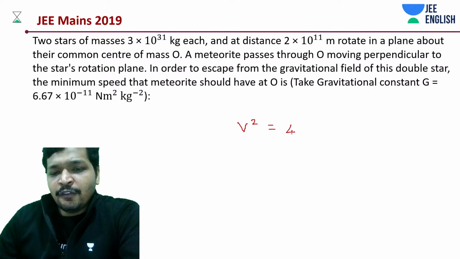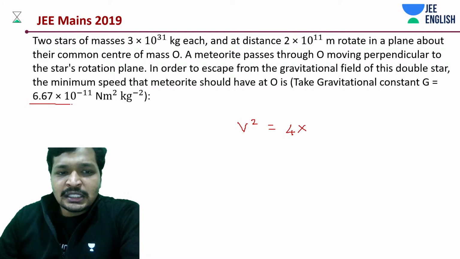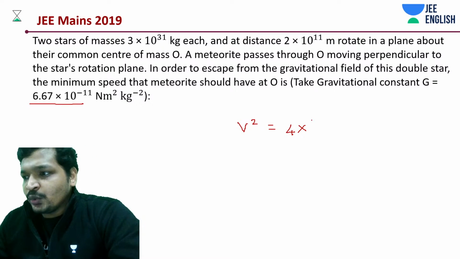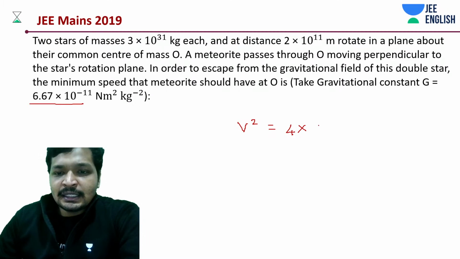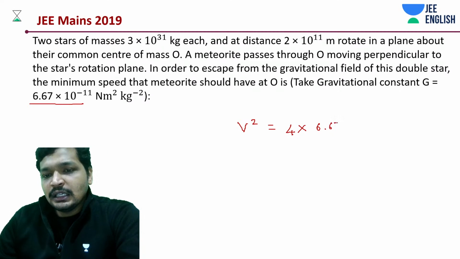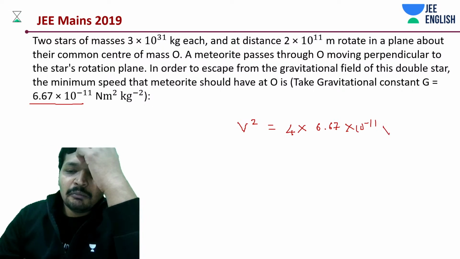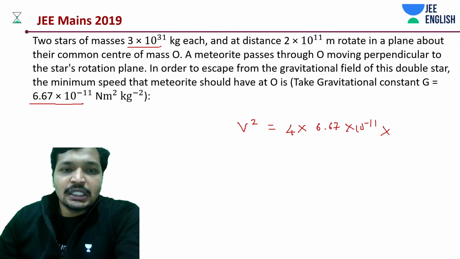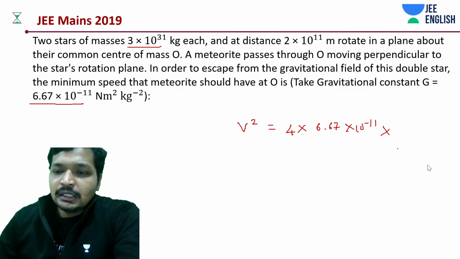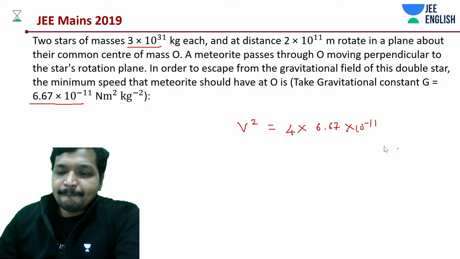So we have 4 into how much? G, which is how much? 6.67 into 10 to the power minus 11, right? And what do we have? Mass of your star is how much?